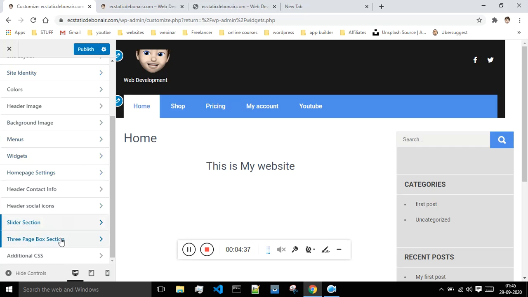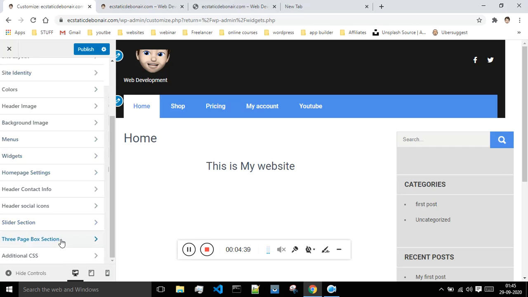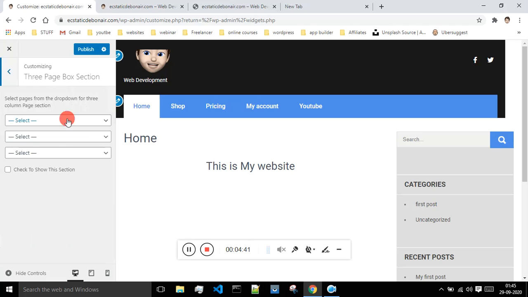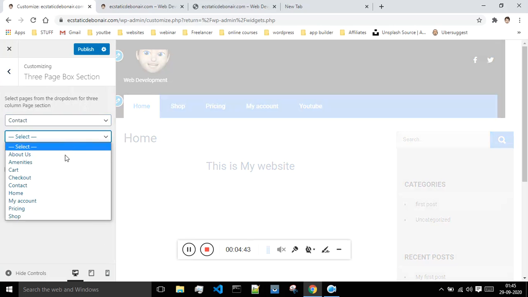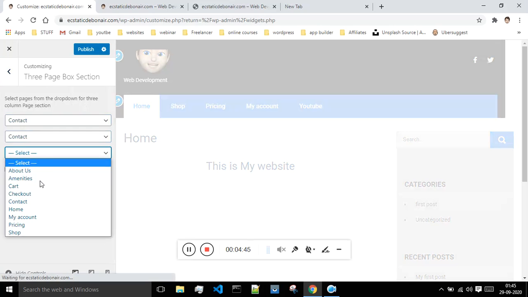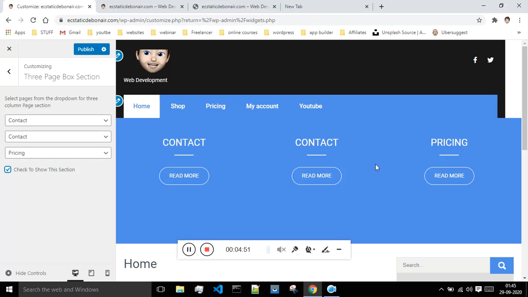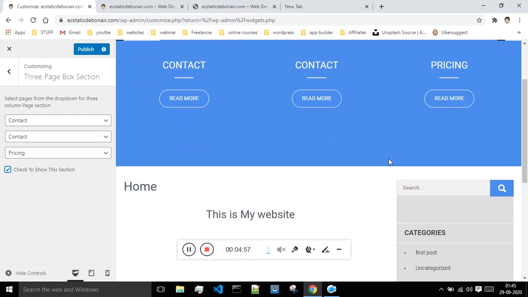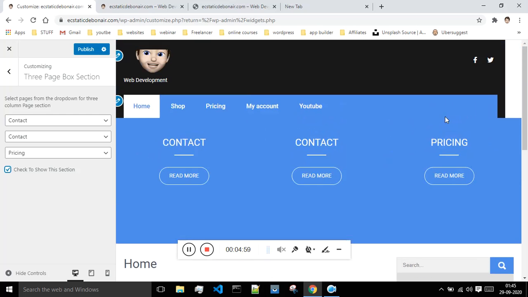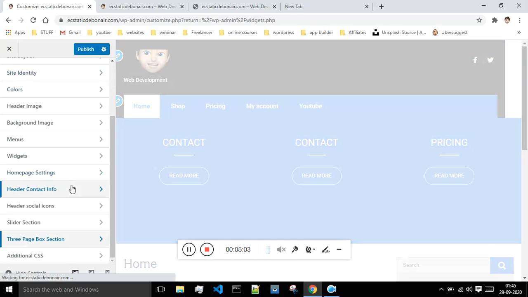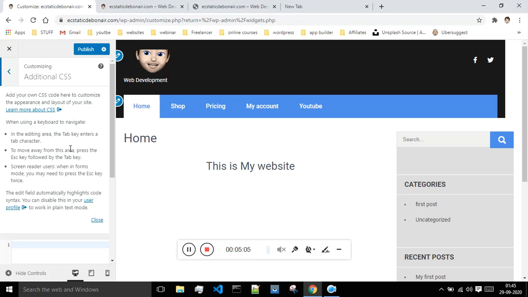And next what we have is a 3-page box section. This actually won't look good, but let me just show you how this will be looking. I will select some random pages, and if I'm showing this on my website, it will show you 3 columns. Okay, so this is that section, but as I have told you earlier also, this won't look good. So I will just uncheck this, and I will just go back.